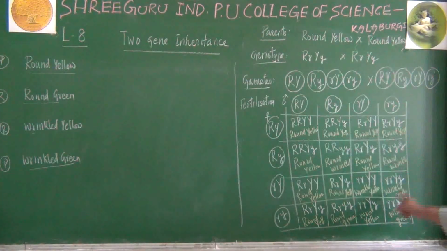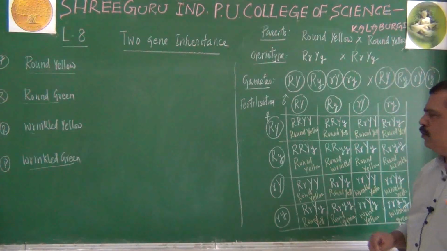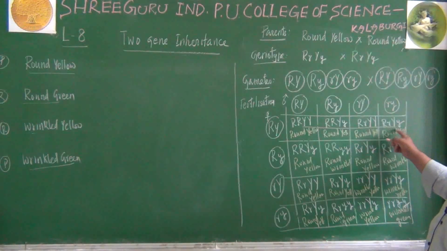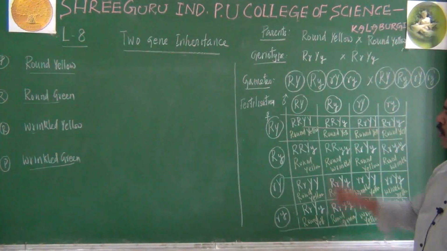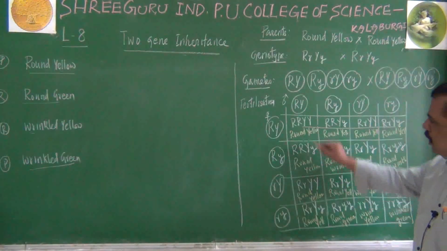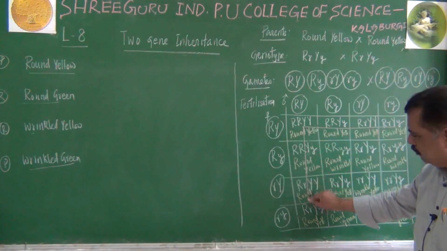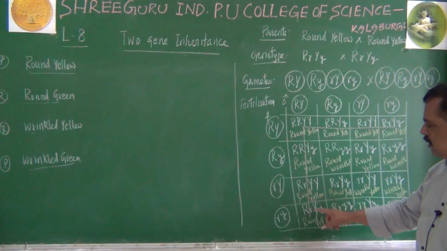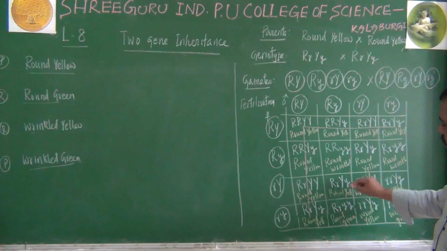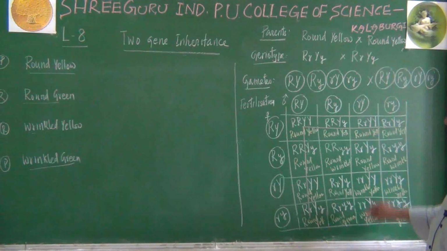If you analyze this square, I will tell you a shortcut technique. All the first row individuals are round yellow, 1, 2, 3, 4. All the first column individuals are also round yellow. Similarly, here there is one round yellow, and here there is one round yellow.